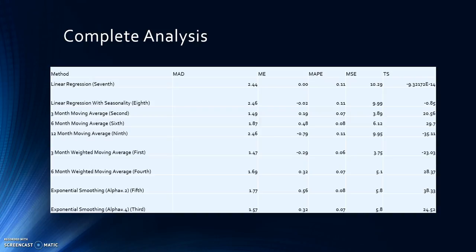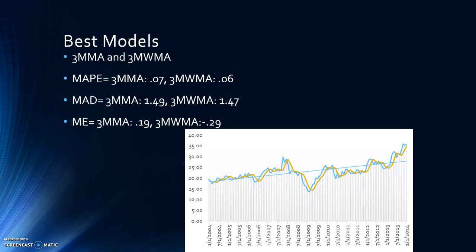So for my best models, I found that the 3-month moving average and the 3-month weighted moving average were the best. The mean absolute percentage error for the 3-month moving average was 0.07, which is very close to 10%, which is very good for the mean absolute percentage error. Also, for the 3-month weighted moving average, it's only 0.06, which is the lowest, and is also very good.